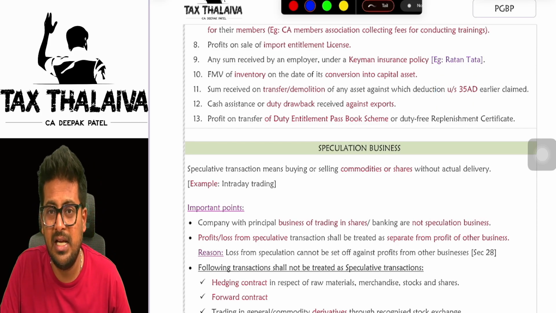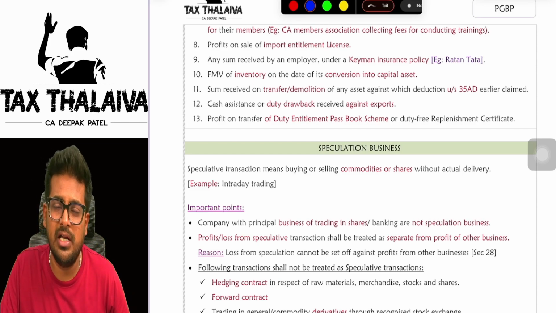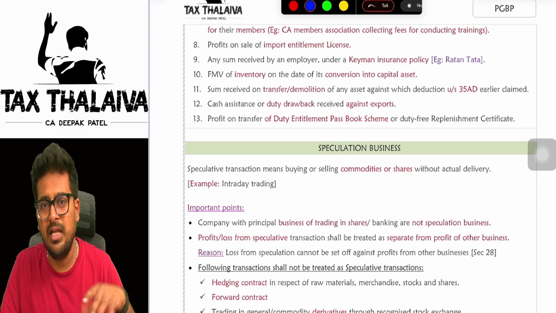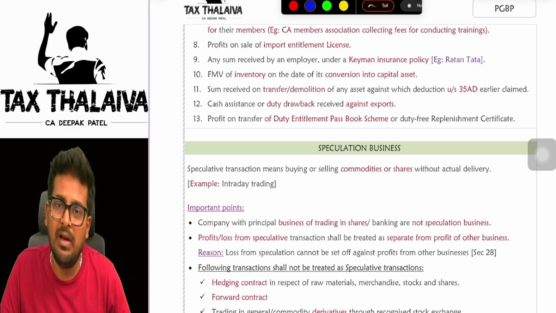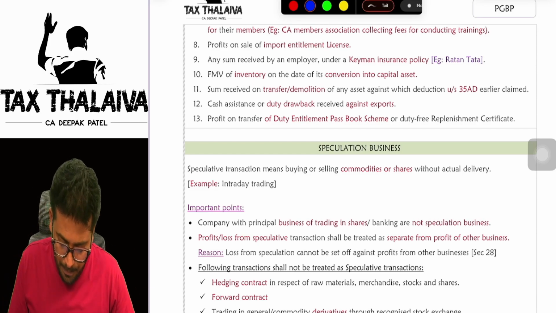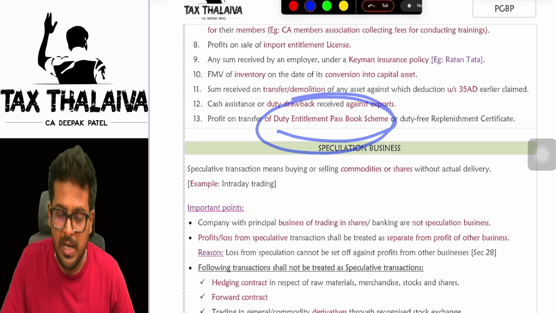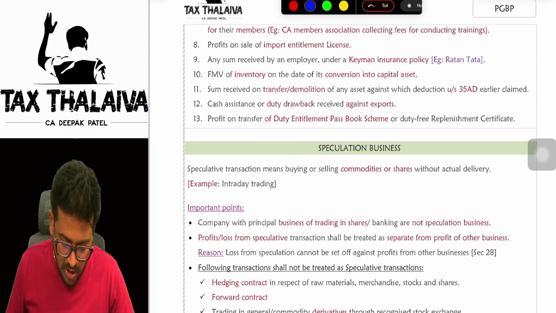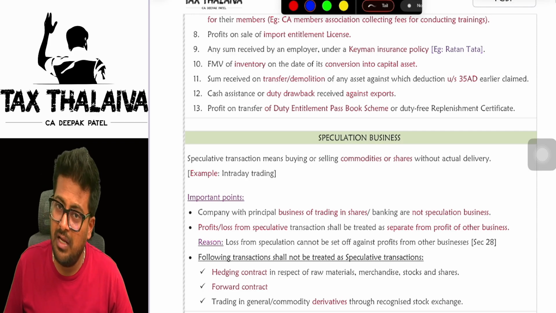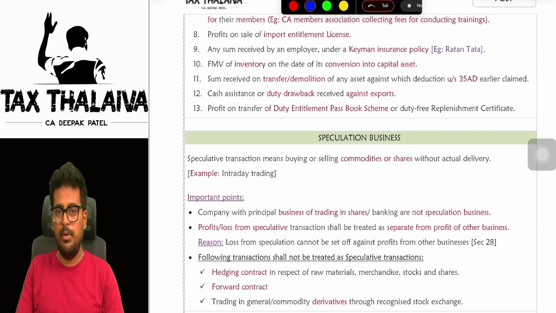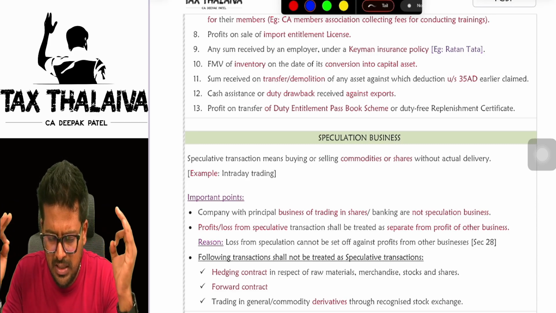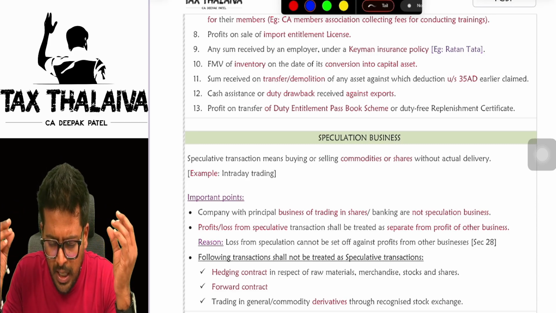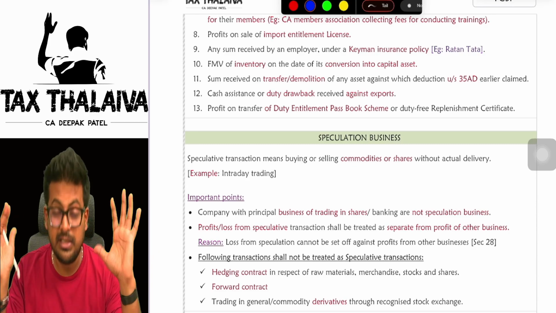If you transfer any asset on which you have already claimed a deduction under section 35AD, then whatever amount you receive on the transfer will be taxed under the head PGBP. Duty entitlement passbook scheme, if you transfer that, and receive any profit, even that is taxable under PGBP. So whatever we have seen under section 28, if you see these kinds of incomes in your question paper, immediately tax it, tax it, tax it.